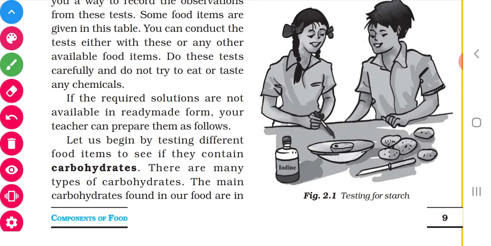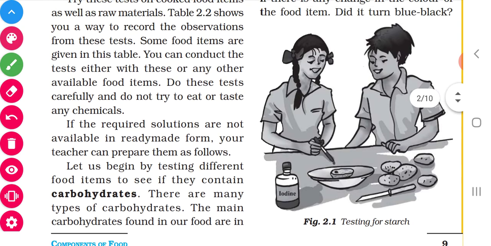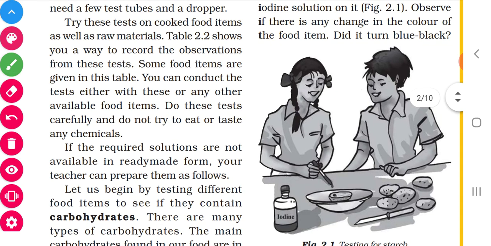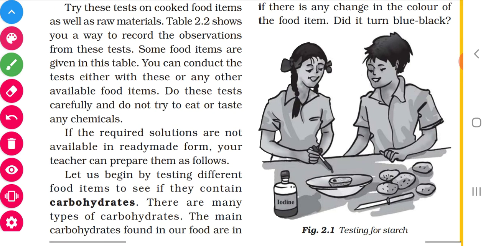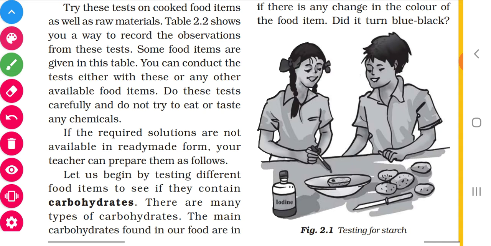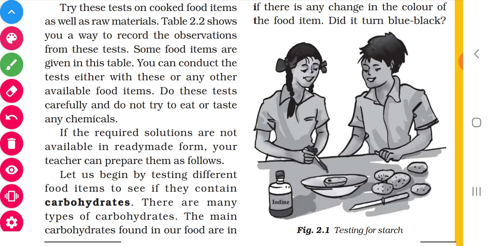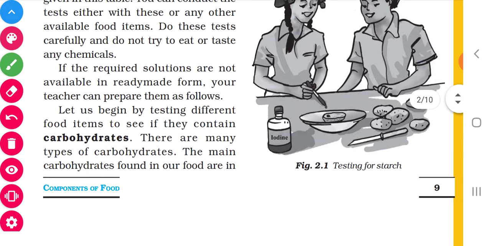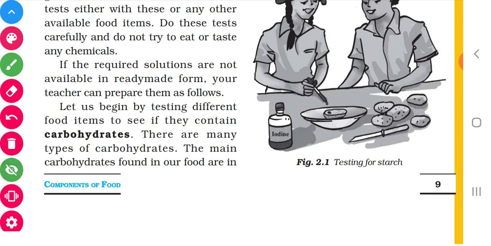Have you seen the ink dropper? We add ink drop by drop, no? Like this we can use the dropper and add the solutions drop by drop. Children, one more important thing: we can test the cooked food item or the raw materials. For testing we can take cooked food items or even raw material, and we should not taste or smell any chemicals. That is very important.